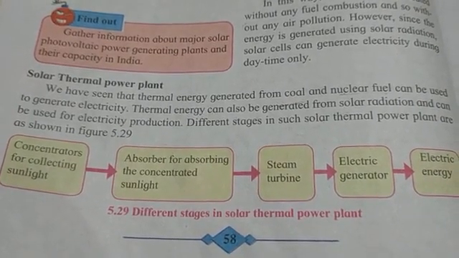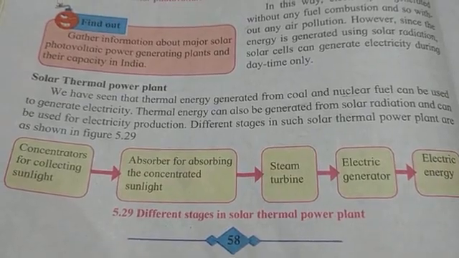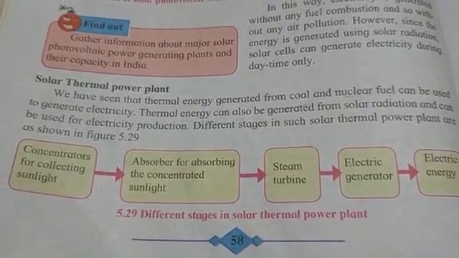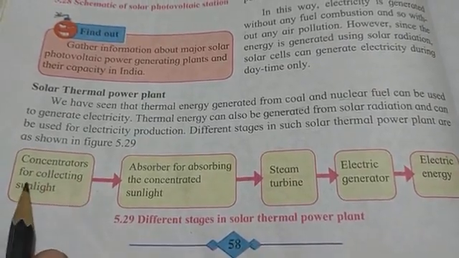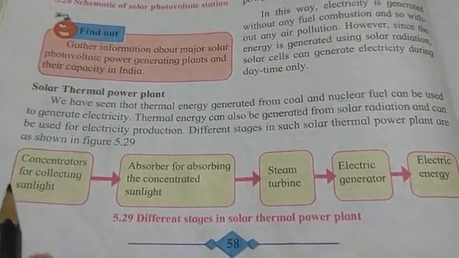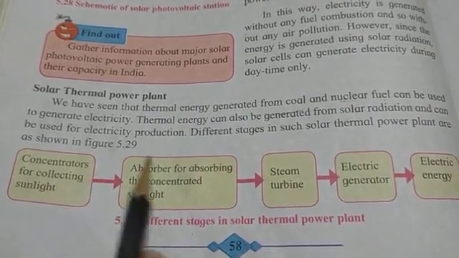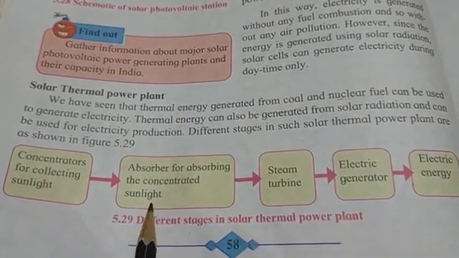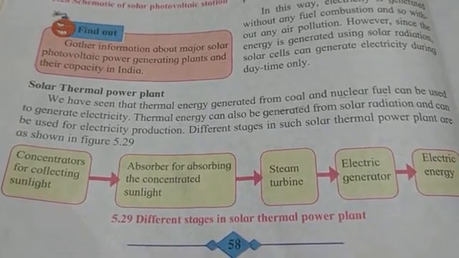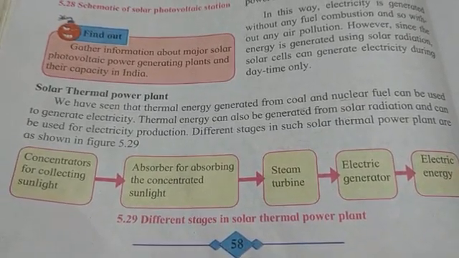Different stages in such solar thermal power plant are shown. You can see the different stages. Concentrators for collecting sunlight. Here they are collecting sunlight. Now the sunlight is moving to the absorber. Absorber है वो absorb करता है जो sunlight है, ठीक है.